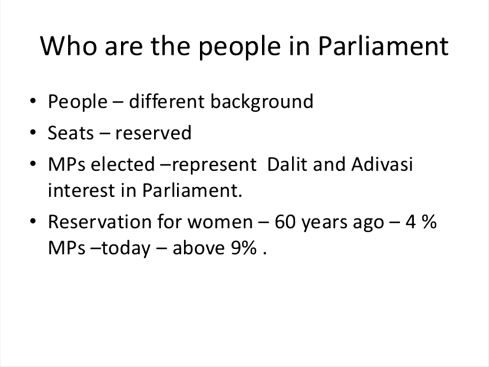Why do we have reserved constituencies? Because these are the people most discriminated against in India. The SCs and STs, scheduled castes and scheduled tribes, are discriminated against in India. So they should enter the parliament, and that is why we have reserved constituencies, so that these MPs are elected and represent Dalit and Adivasi interests in the parliament. And another thing is reservation for women.